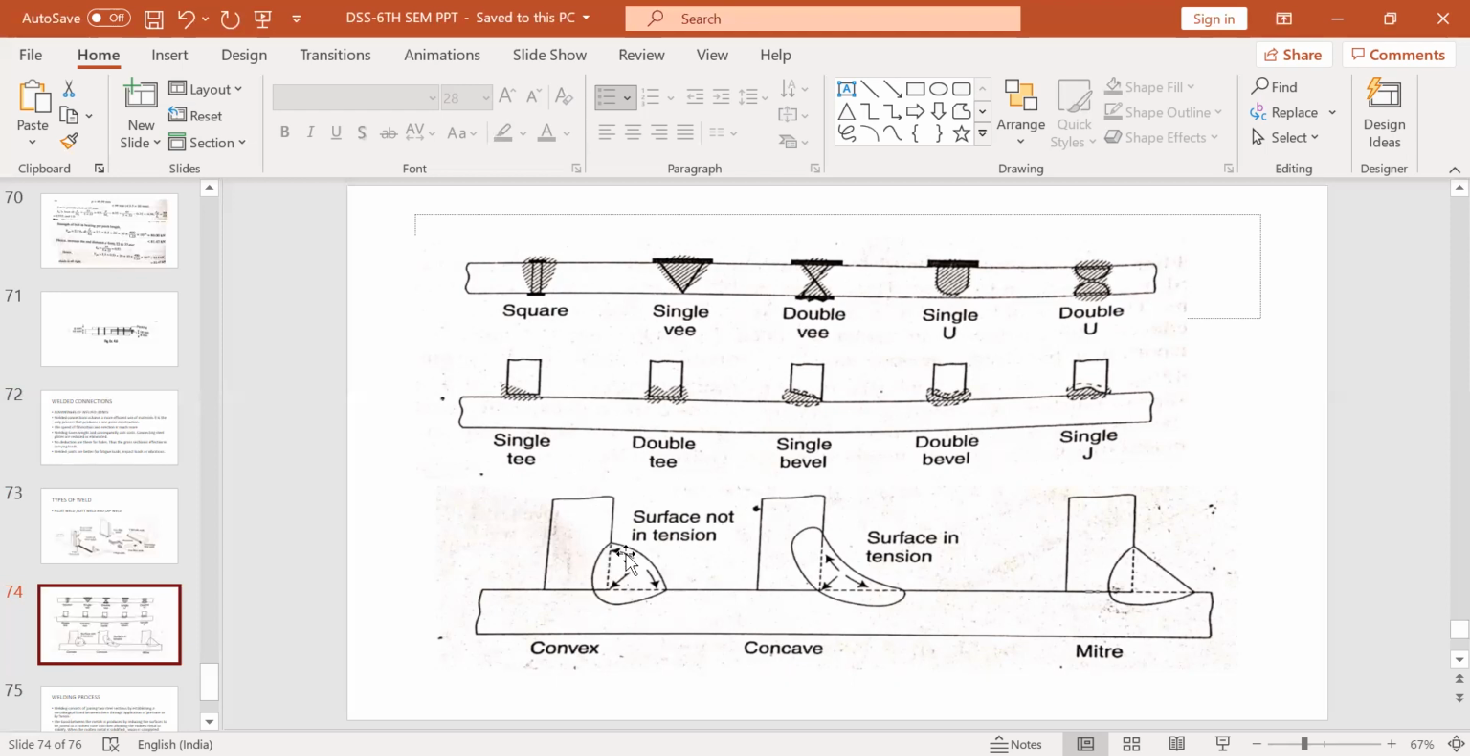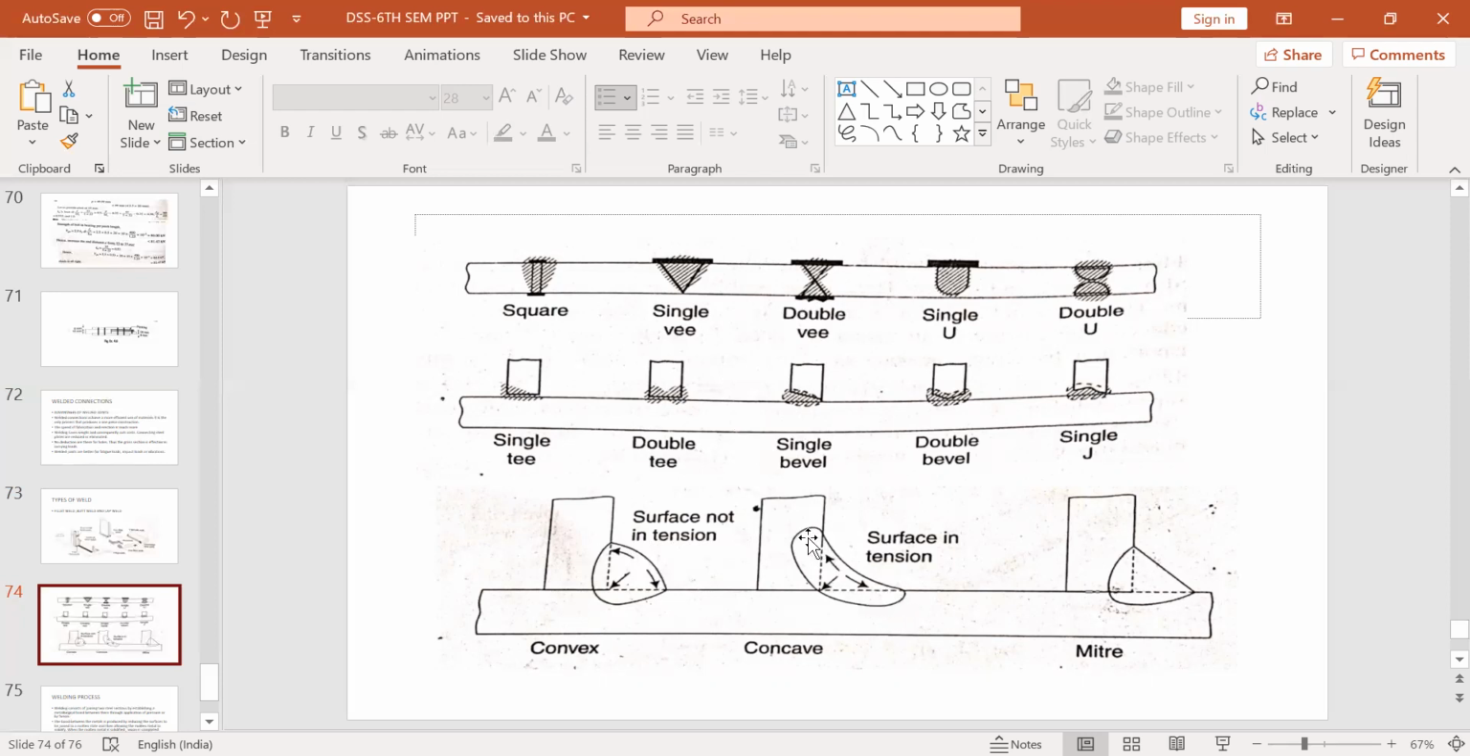So see, when you weld this material with this material, the surface of the weld is convex like this. You know about convex lens and concave lens. Convex lens is like this. Concave lens surface will be like this. This will be reverse. So surface will be convex like this. So when it is convex, the surface is in tension like this. It is being pulled from this side and this side, so it will be in tension.